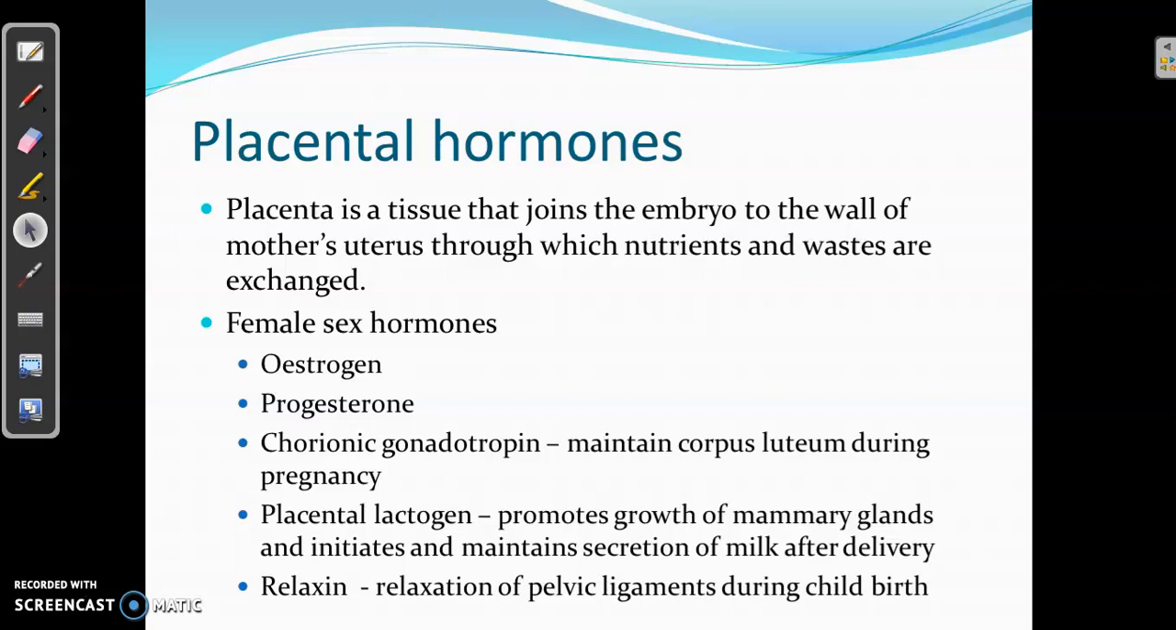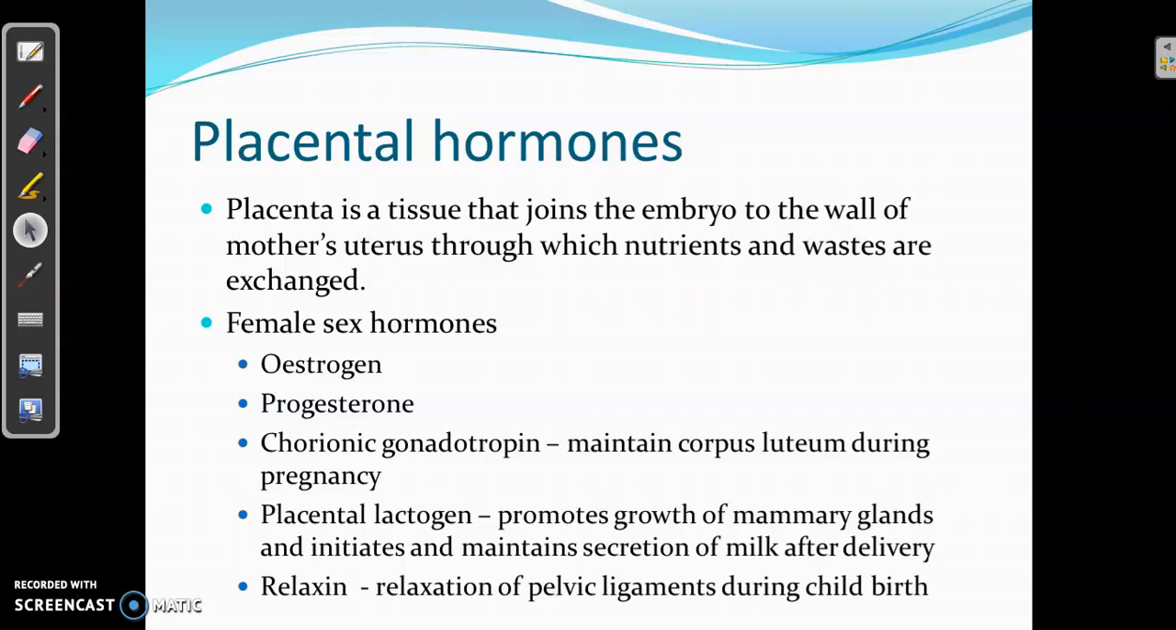So the function of chorionic gonadotropin is maintenance of corpus luteum during pregnancy. It is prevented from undergoing degeneration. Normally, if there is no pregnancy, the corpus luteum will degenerate, and if pregnancy occurs, this corpus luteum has to be maintained, and it is done by the hormone chorionic gonadotropin produced by the placenta.